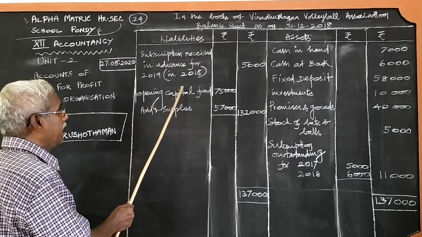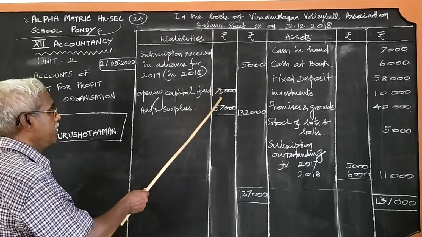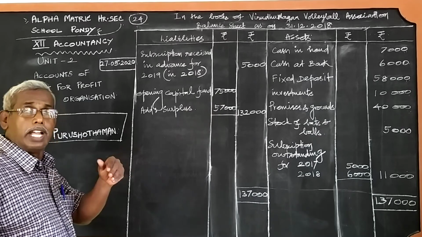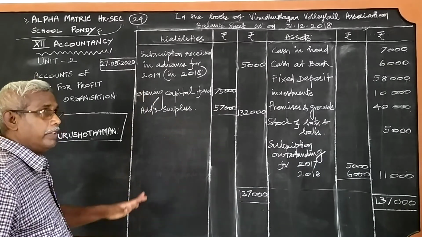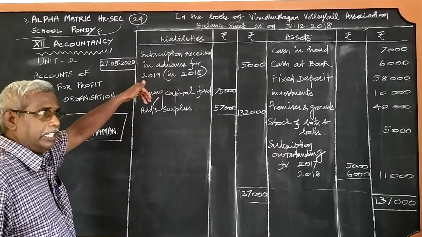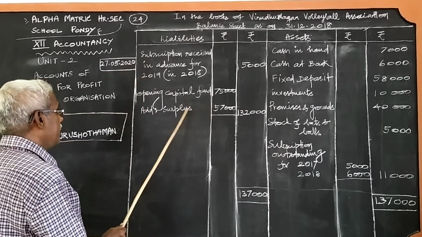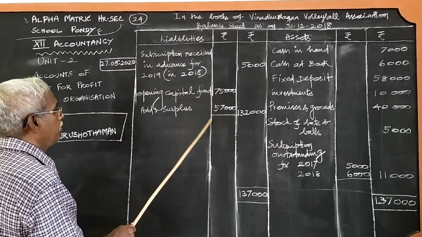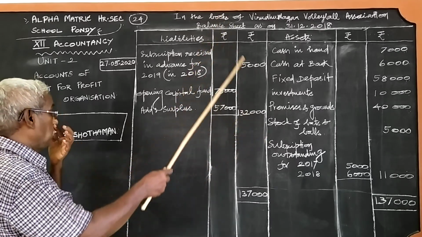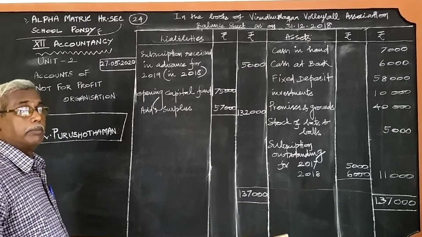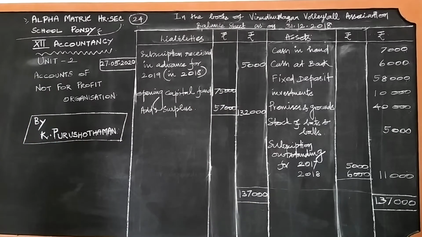And the opening capital fund, as a procedure, 75,000 we have found out under the opening balance sheet, and the surplus amount we have calculated under the income and expenditure account. Since it is a surplus, you add it with the opening capital fund and we will find it 1,32,000. So these two totals are coming equal. Therefore, with this we can satisfy that the balance sheet we have prepared is correct.